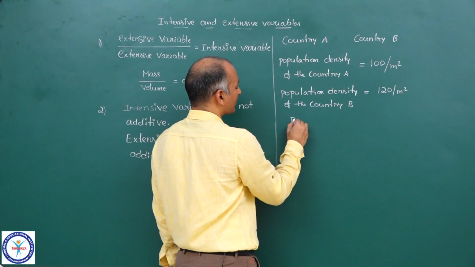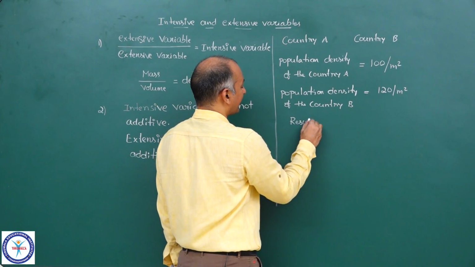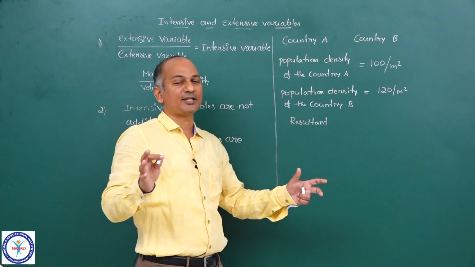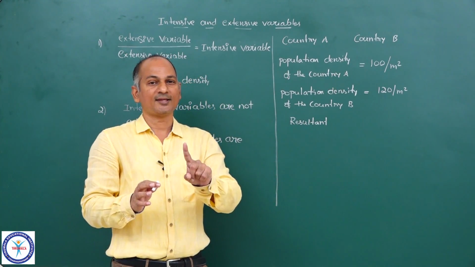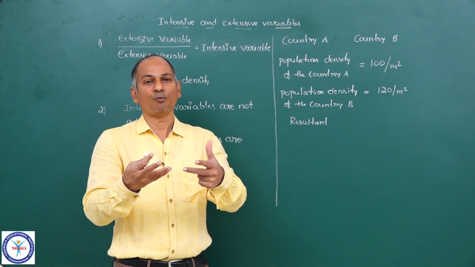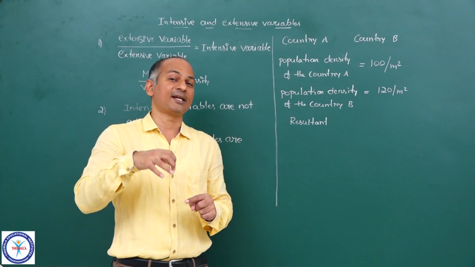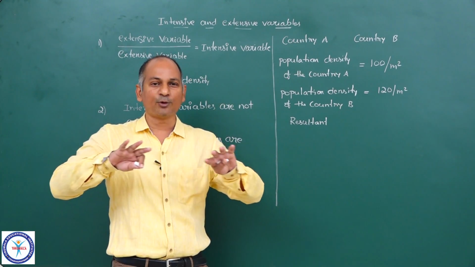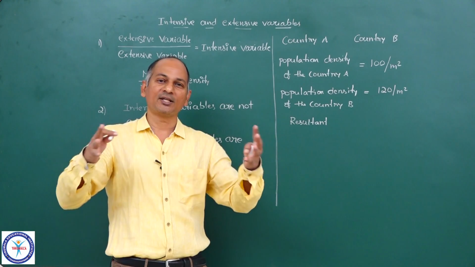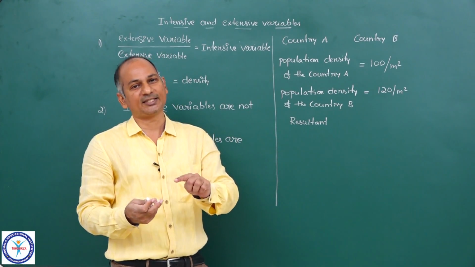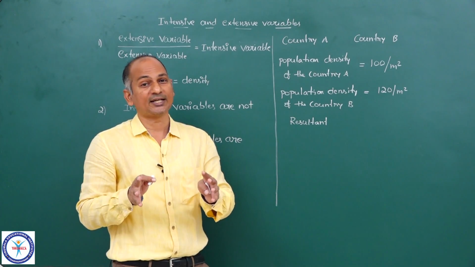Now we are asked to determine the resultant density. Resultant density means if these countries are made one country, suppose they merge with each other and become one country, losing their own identities, then what will be the population density of that new, resultant country?